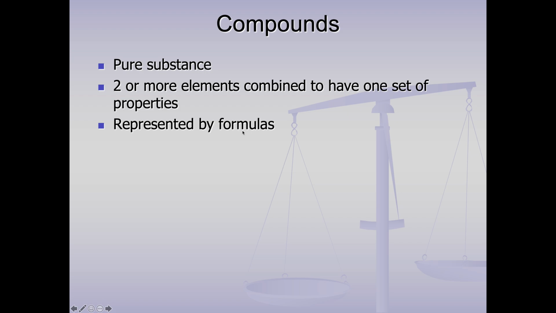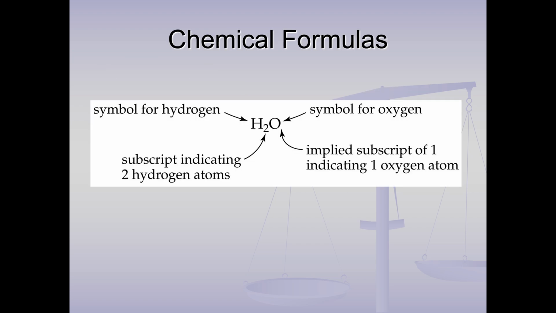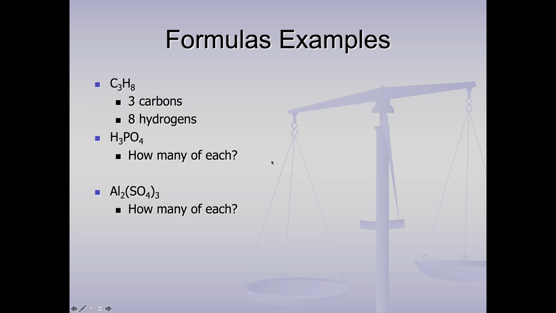Now, compounds are represented by formulas. We'll deal with formulas a lot more later, and how to come up with them. But for now, we're going to get to just what do they mean. And so a chemical formula is going to have the symbols of the elements, and it may or may not have subscripts. Usually it will. And the subscript goes with whatever immediately precedes it. So in this case, water, there's two hydrogens, one oxygen. We simply don't write ones. All right, so just to see some examples, this compound has 3 carbons and 8 hydrogens. Try this one on your own. Give yourself a second or two.